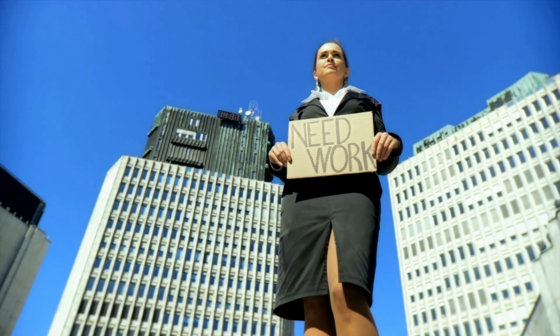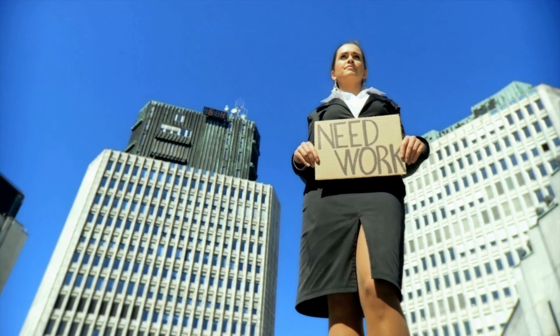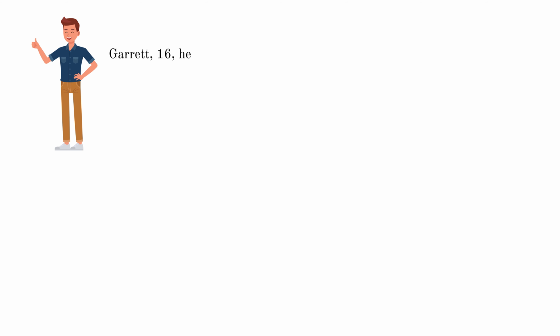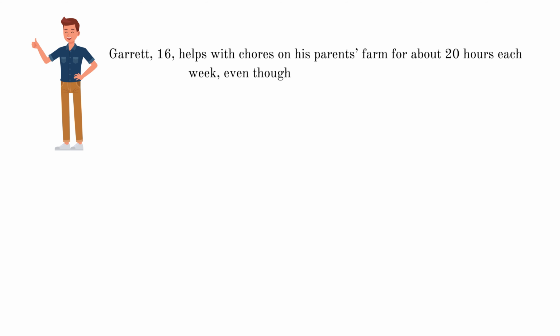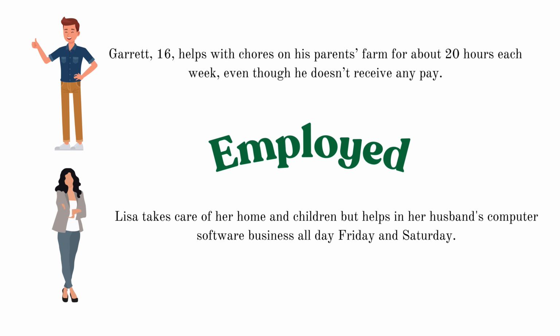Who counts as unemployed and employed? People are considered employed if they did any work for pay or profit during the survey reference week. This includes unpaid workers who help in family businesses. For example, Gareth, 16, helps with chores on his parents' farm about 20 hours each week, even though he does not receive any pay. Second example, Lisa takes care of her home and children but helps in her husband's computer software business all day Friday and Saturday. In this scenario, both Gareth and Lisa are considered employed.